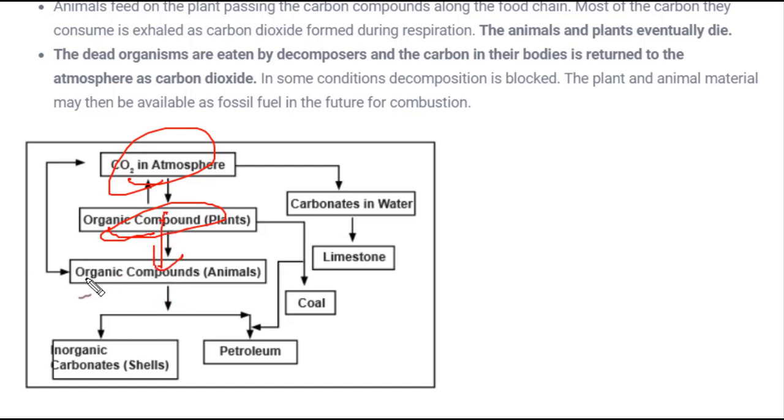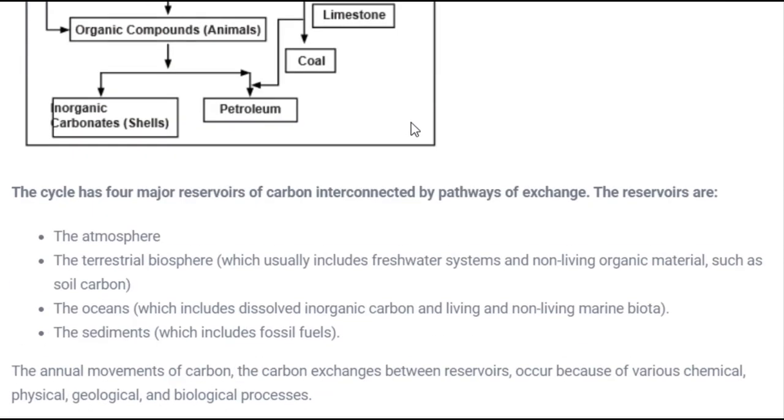And over here, one more relation is given: these organic compounds, that means animals, produce carbon dioxide in the atmosphere. Further, these animals are consumed, or decomposed, by decomposers, and the carbon is sent back to the atmosphere, and this keeps on going. And over here we have carbonates in water, that means there are a few carbons present in water also, and present in limestone, coal, petroleum. So these are the presence of carbon in other materials or elements.